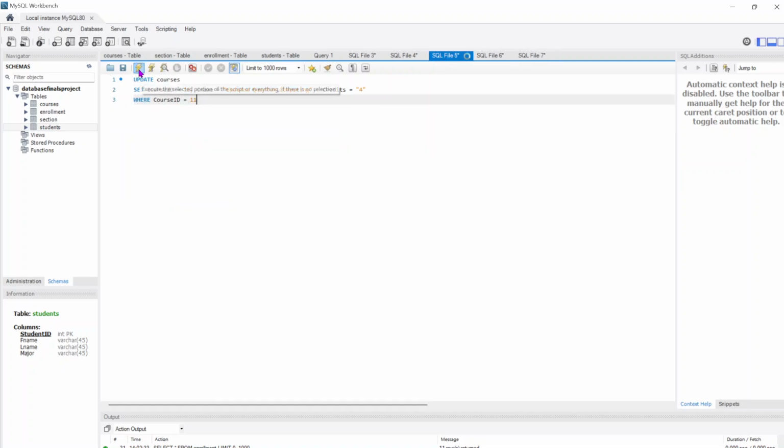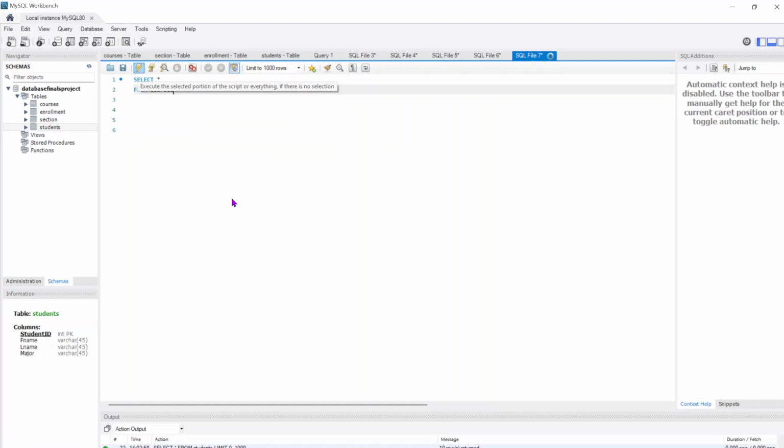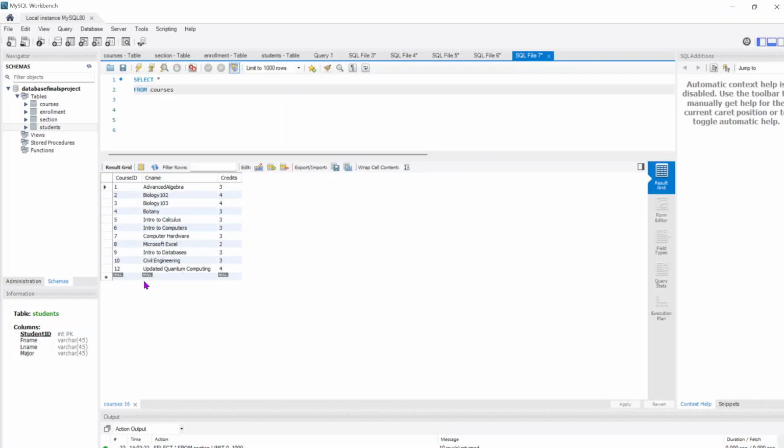Over here is an update, which updates the quantum computing course to the course ID 12 and renames it Updated Quantum Computing. It's still worth the same number of credits, so I told it to keep that the same, and it knows which one it is by using the course ID, which is the unique identifier. As you can see when I run the select command again over here, it now reads Updated Quantum Computing and course ID 12, course ID 11, and the other one do not exist because it was not added, it was